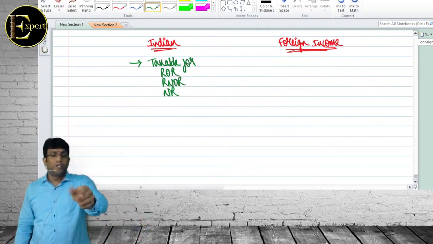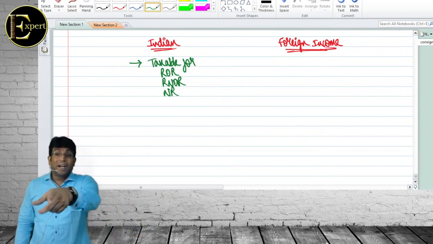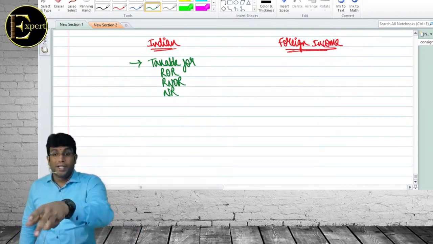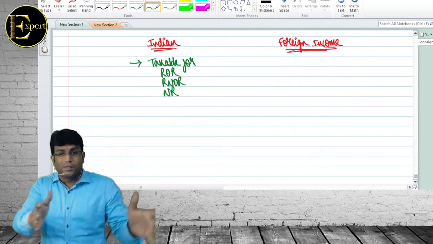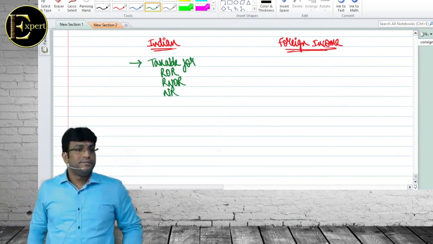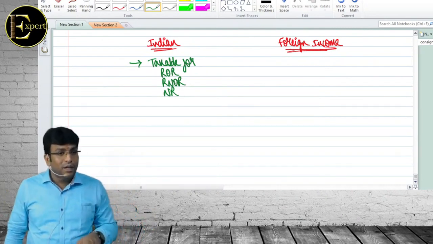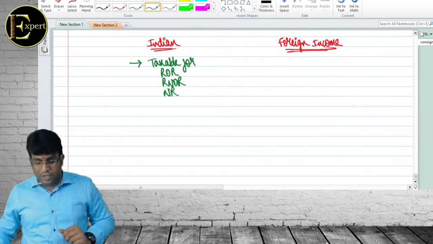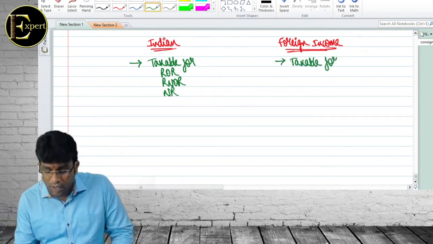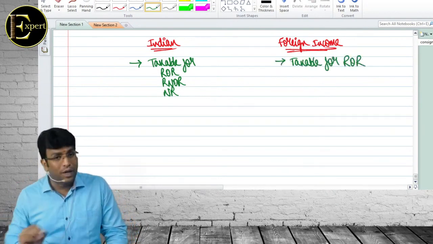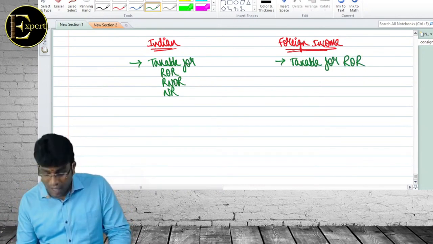Section 5 talks about scope of total income. 6 talks about residential status. 7 talks about deemed to be received. 9 talks about deemed to occur in India. 10 talks about exemptions. Getting my point? Everybody? Next. Foreign income is taxable for ROR. Foreign income is taxable for ROR.